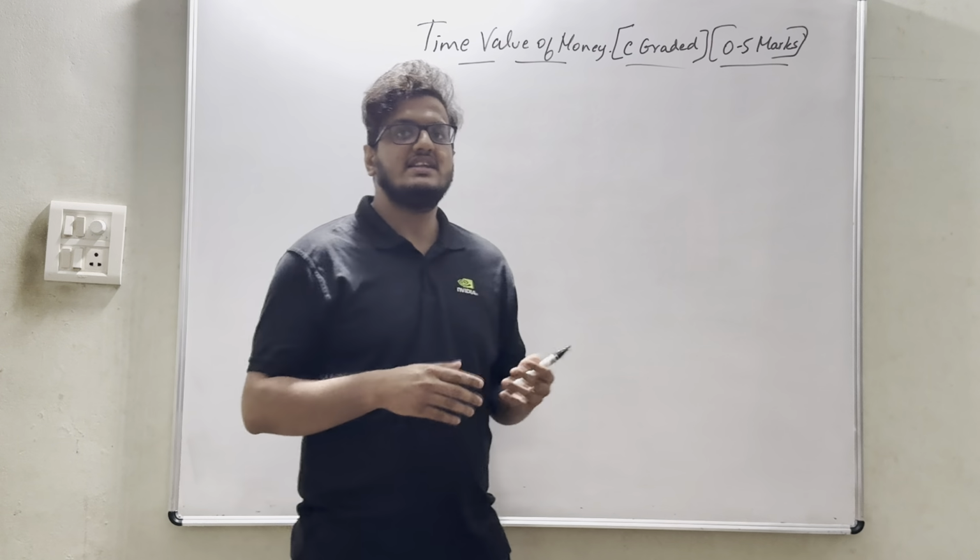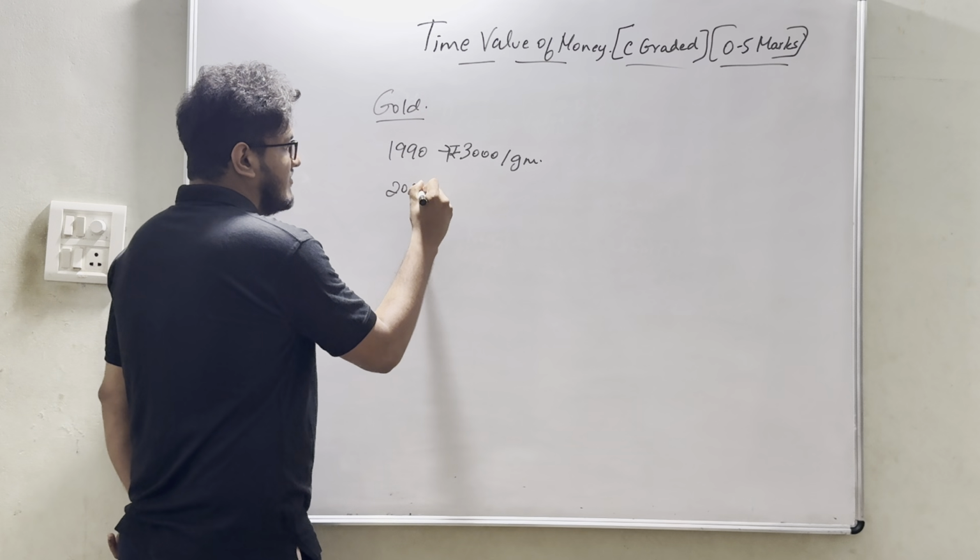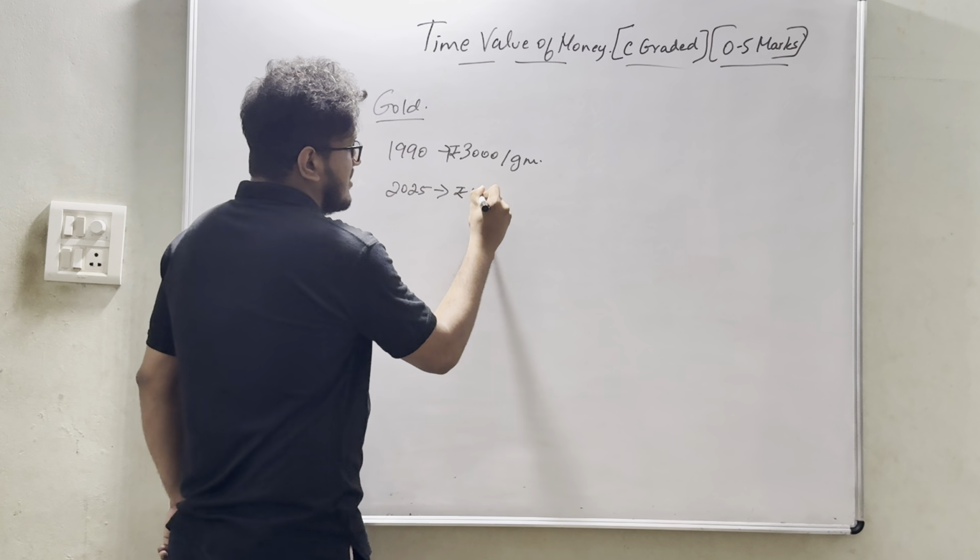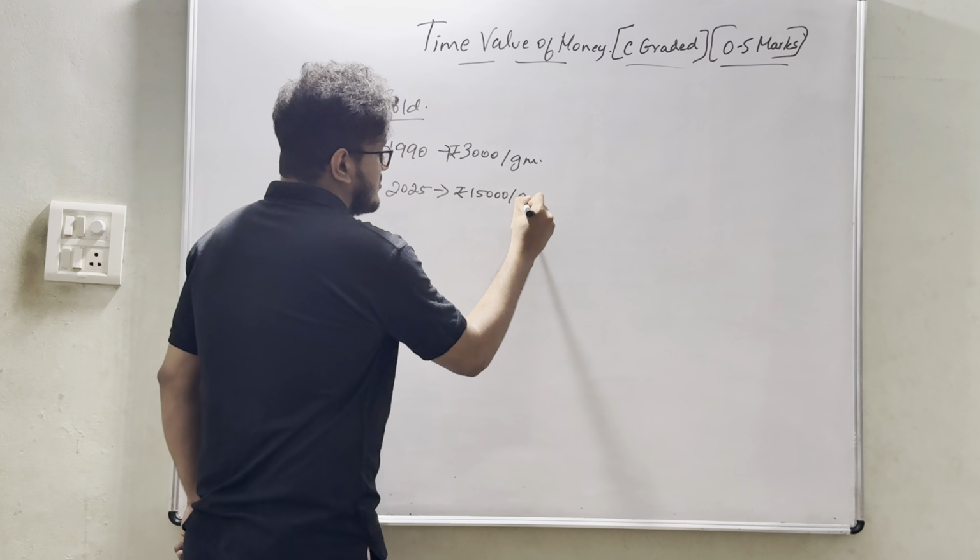Okay, so let's start with a simple example. With regard to gold, it is only just an example and nothing else. In 1990, let's assume that the value of gold is 3000 rupees per gram. In 2025, let's assume the value of gold is rupees 15,000 per gram.